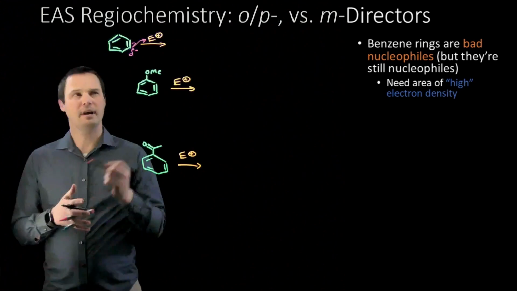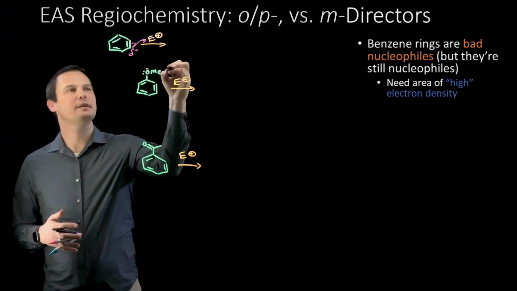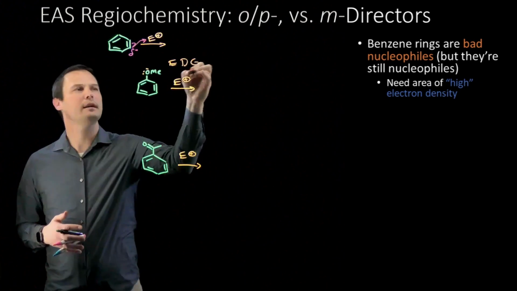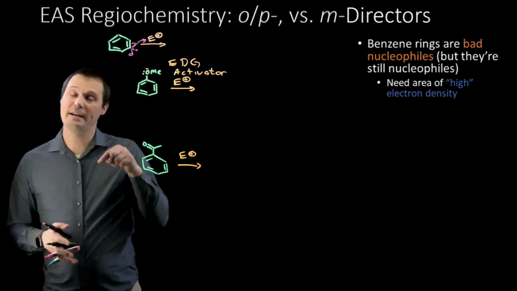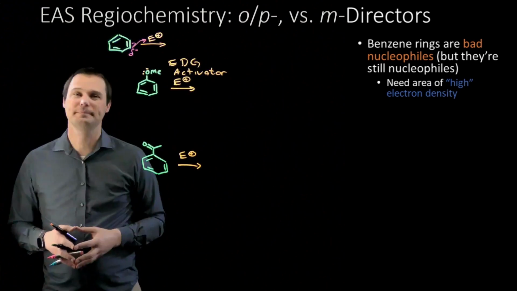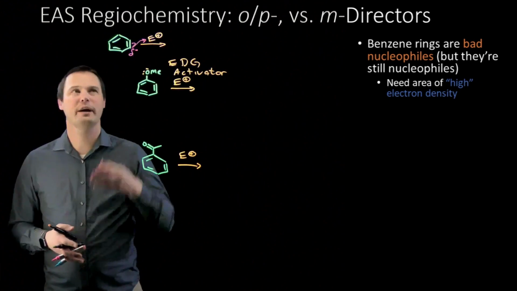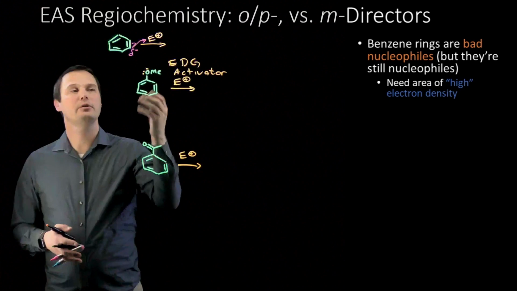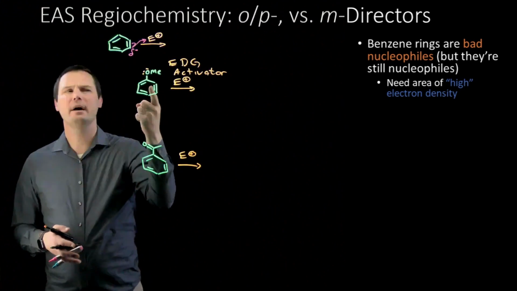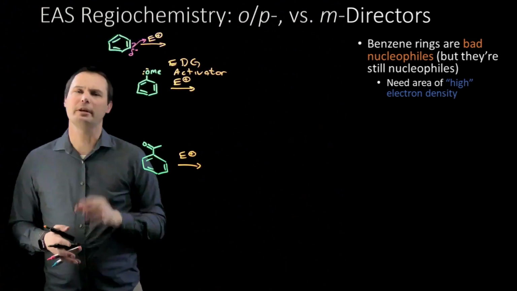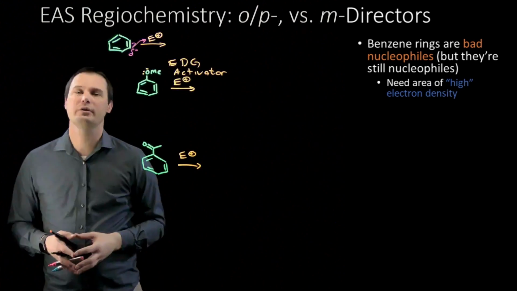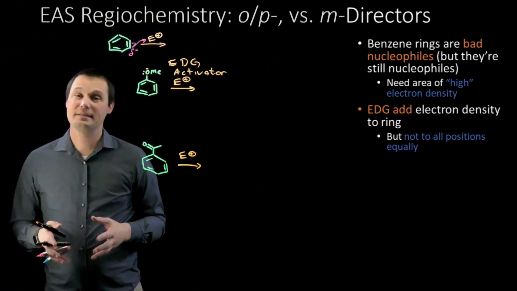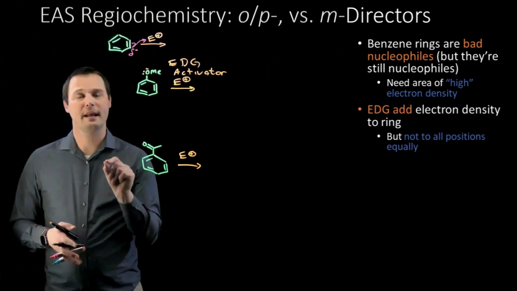The methoxy group, because it has its own lone pairs of electrons, is an electron donating group and an activator. I also have a separate video on activators and deactivators that I'll link to down below. To do the electrophilic aromatic substitution reaction, we know that the benzene ring needs to be a nucleophile. The activating electron donating group makes the ring more nucleophilic, but not at every position equally. And that's key to unlocking the regiochemistry of the EAS reaction. Yes, the ring becomes more nucleophilic, but not at every position equally.